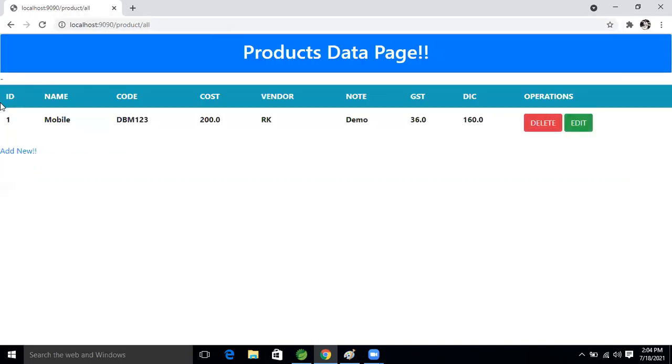This record is not there in our database. Yesterday we redirected to this page because of that.